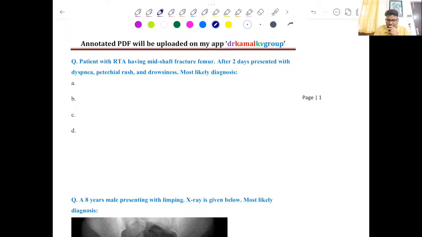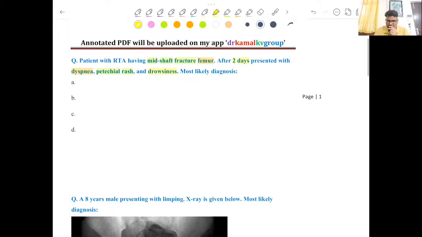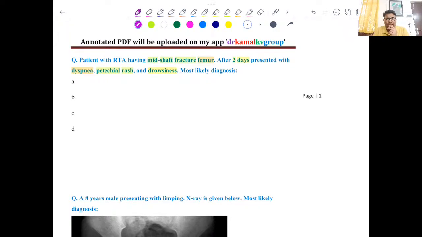So this question was about a person with road traffic accident, and there was fracture of the mid shaft of femur. After that, the patient around 48 hours later developed dyspnea, then petechial rash, and drowsiness. So the moment you have this kind of clinical presentation, I think there is no need to go into the options. Straightforward, you can jump onto the answer. So I think all of you could have marked it right.